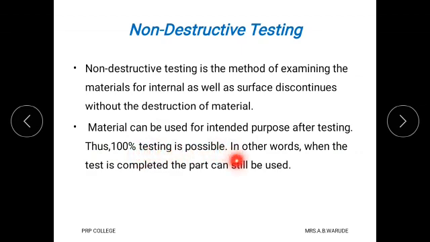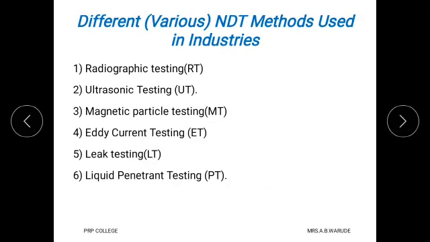And also 100% testing is possible, or in other words we say that when the test is completed, the part can still be used. This is the main difference between DT method, that means destructive testing method, and NDT method.